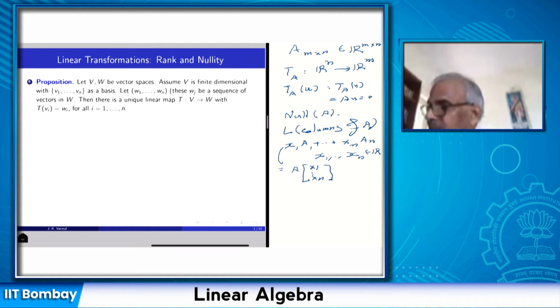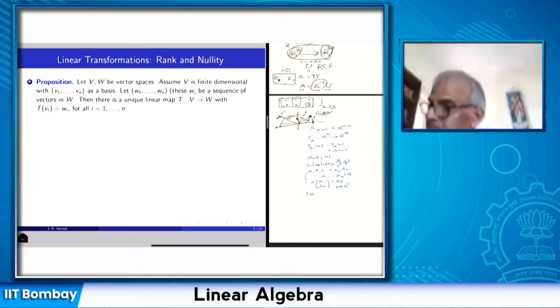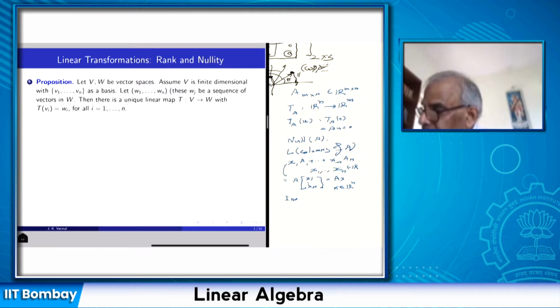So every vector in the linear span of the column vectors is of the form Ax, where x is in Rn, and this is precisely the image of the linear transformation T_A. So the image of the linear transformation is exactly the column space, and so the column rank is the dimension of the column space, and therefore it is the dimension of the image of T_A.